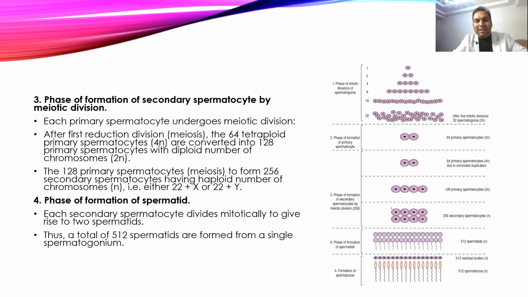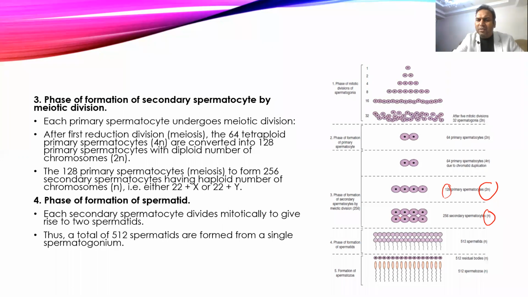It will again increase the number of spermatocytes. That will become 128 spermatocytes, which contain the diploid number of chromosomes. Then there will be a second meiotic division, where it will again halve the number of chromatids. That is, it becomes the haploid number of chromatids. And at this point, the cell goes from diploid to haploid in phase 3.